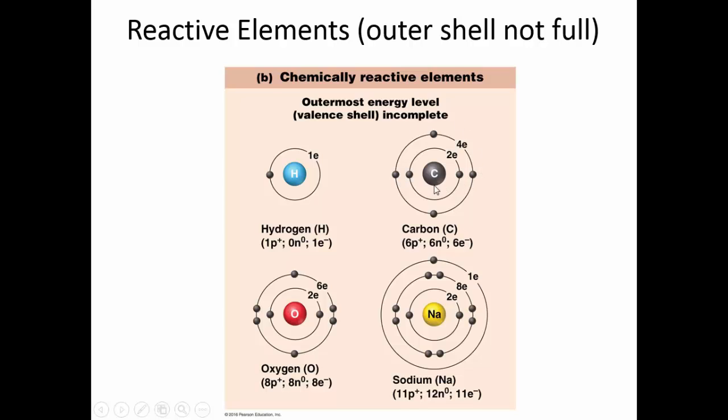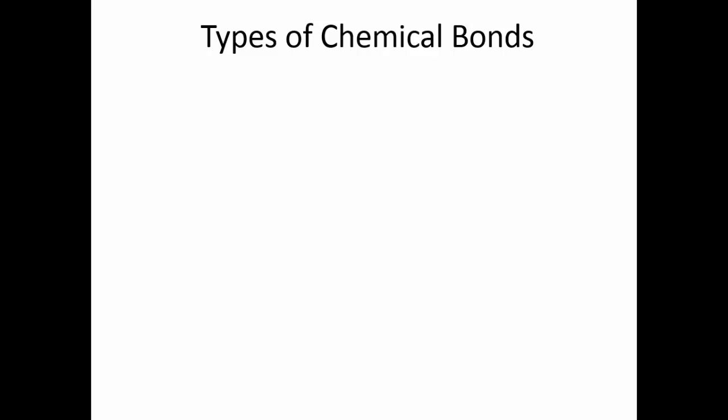Carbon needs 4 more to fill its outer shell. Oxygen needs 2 more electrons. And sodium would need a total of 7 electrons to fill its outer shell. There are 3 types of chemical bonds. Ionic bonds and covalent bonds are very strong chemical bonds. Hydrogen bonds are weak attractive forces between certain molecules.